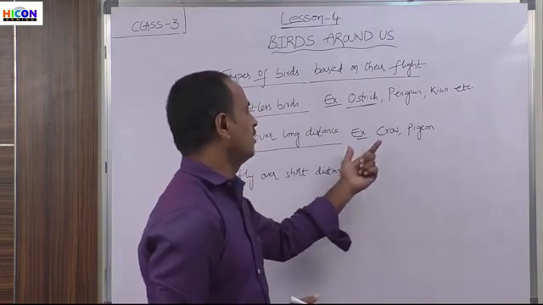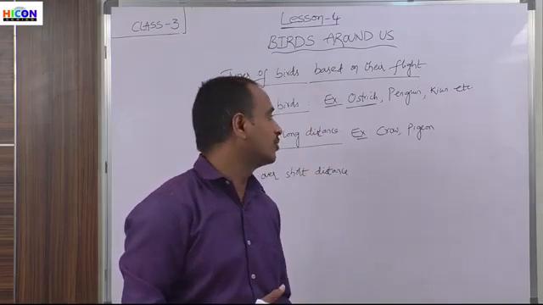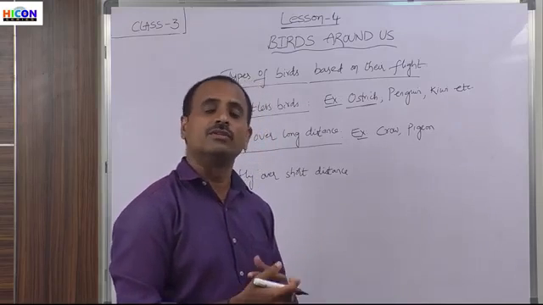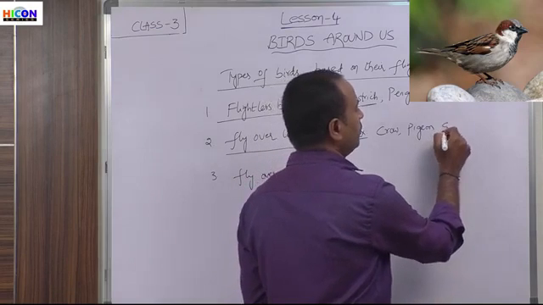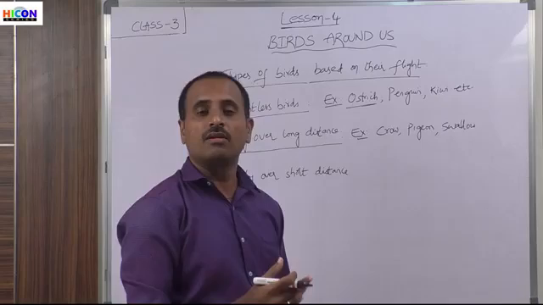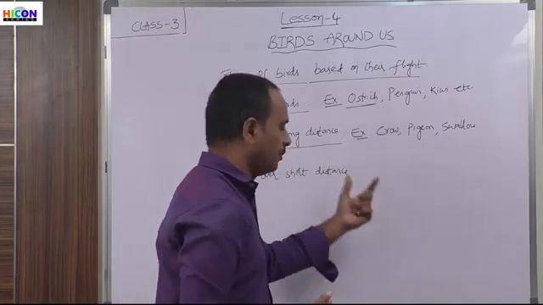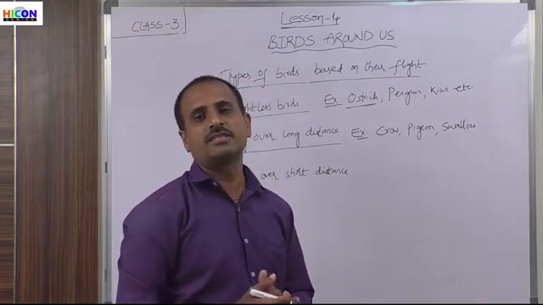These birds can fly continuously in the sky without tiredness. And swallow is also an example for a bird which can fly over long distances. So children, these are the examples for the birds which can fly over long distances.